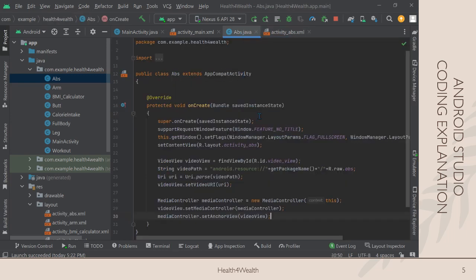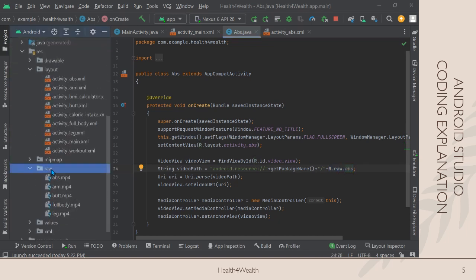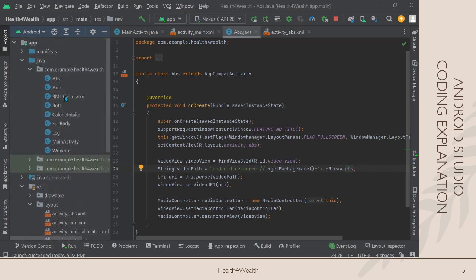So for each of the workout activity files, abs, arm, butt, full body, leg, they will have the same commands implemented. It's just that the difference is this part where we have a raw file as well here. So for each of these videos, we will put in all of these different activities according to the files.